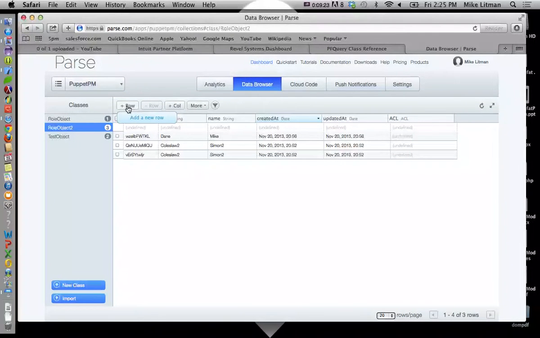I'm just going to add a row. So I'm going to put a Simon 2 in there, and then we're going to put the description as blah. All right, and then I'll add another one too. This is your way of going in and putting data into your data store without having to save it first from the code.